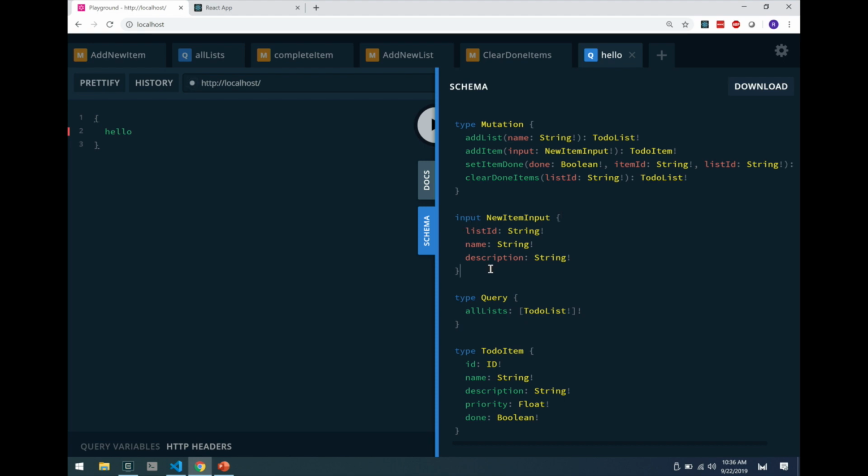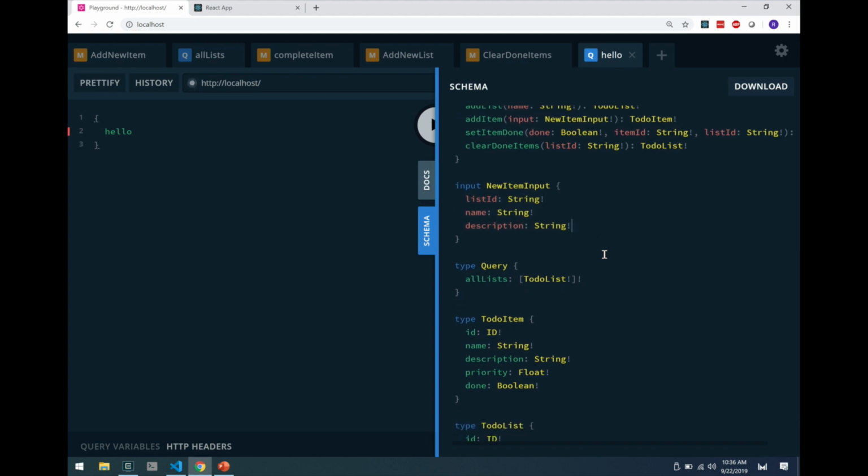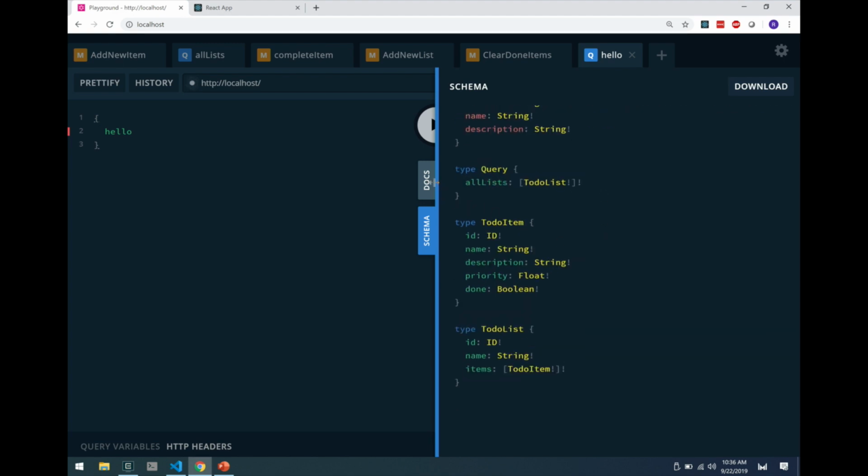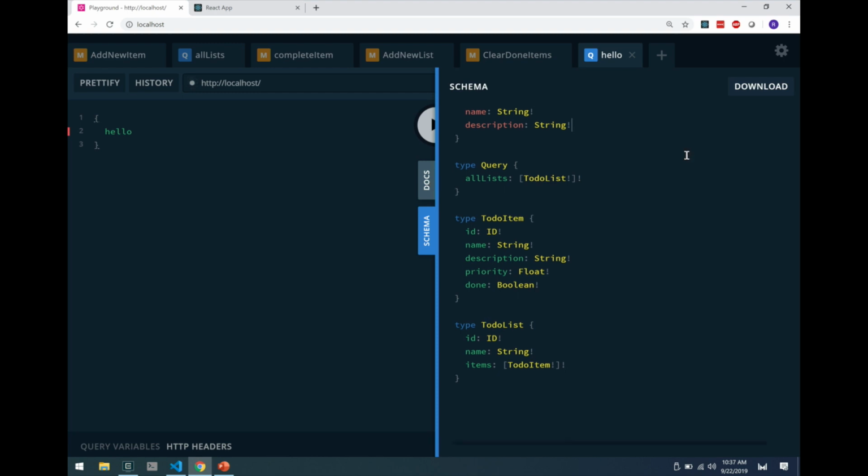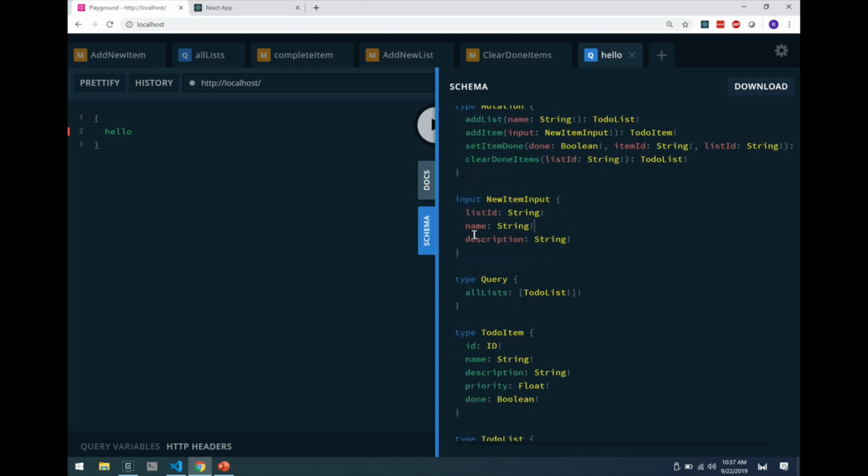It's saying that whenever I create a new item, I should specify this new item input. And I should specify the list ID, the list to which it belongs, the name of the item, and then the description of the item. The rest of it I'm not going to go through all the way. But this is GraphQL. This is a GraphQL schema. The GraphQL schema is saying, here's your API, here are the operations you can do, and here are the input types and output types. And for each type, what is its relation to other types, and what are its scalar fields? So with this, you have this graph that also acts as a type system. Because you can see here, for example, the new input item, it's saying all three of these fields are of type string.